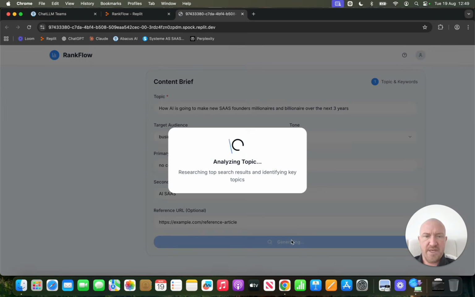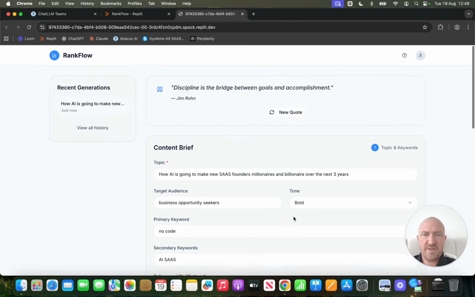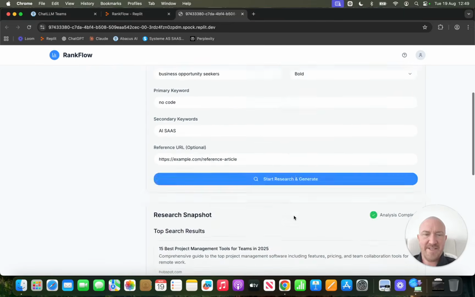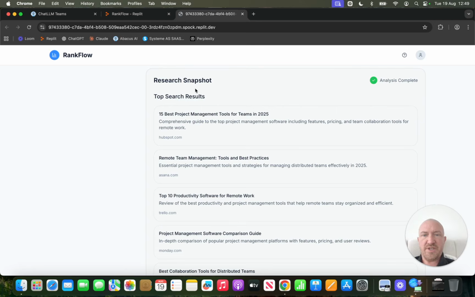Start research. Right, so bear in mind, this is actually operating in a browser. Yeah, it's a preview. Does it work? It's worked. There we go. So I didn't come up with the idea. I went to Product Hunt. I didn't even read the idea. I created a product requirements document. Didn't read that. Using AI to make the PRD. I put that into Replit, still not knowing what I'm making. And here we are. It's research snapshot.